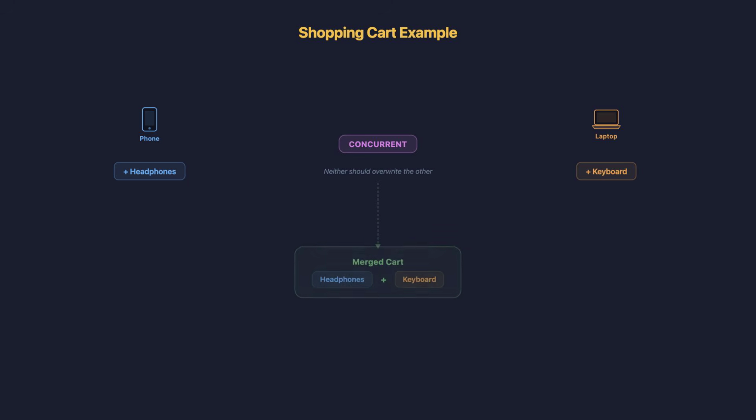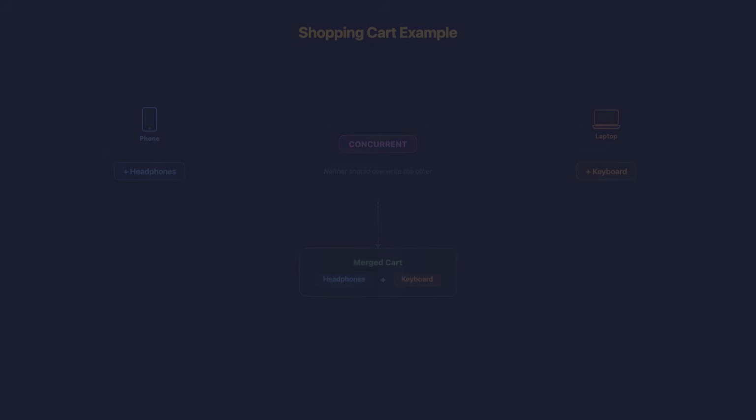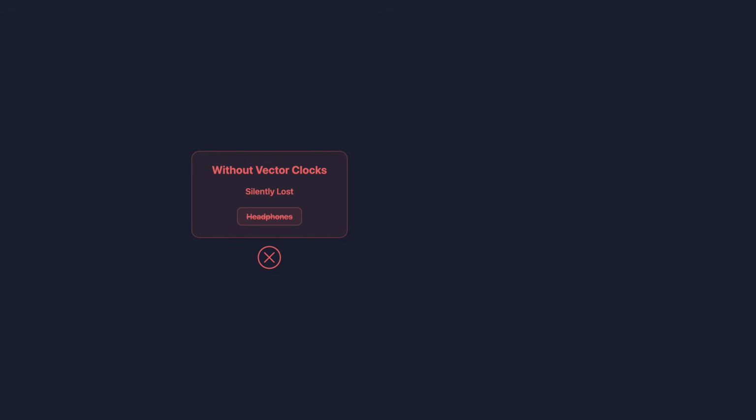This is exactly how shopping carts work. You add an item from your phone while adding a different item from your laptop. These are concurrent operations. Neither should overwrite the other. Vector clocks identify the concurrency, and the application merges both additions into a single cart. Without vector clocks, one of those additions would be silently lost. With them, the system knows to keep both.